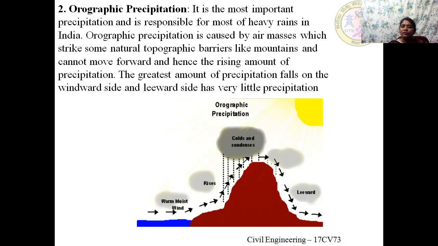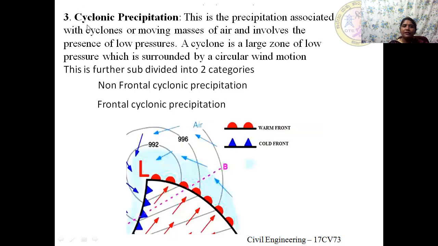Such precipitation, which occurs because of topographical barriers that make the air mass rise up, get condensed, and precipitate back, is known as orographic precipitation. Moving to the last type of precipitation, that is cyclonic precipitation.